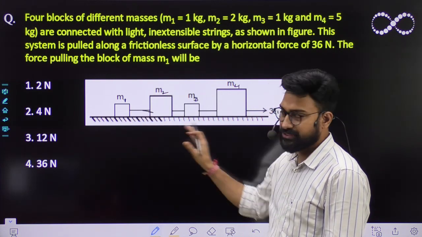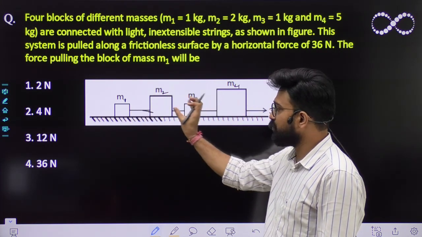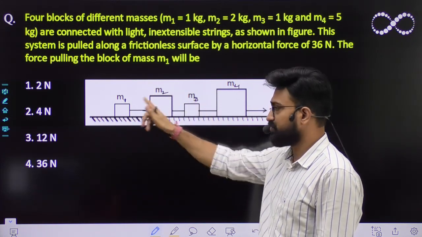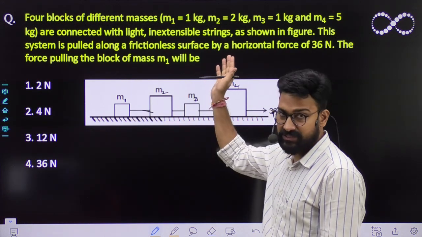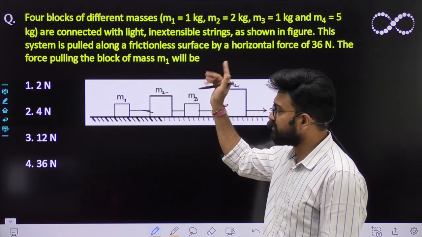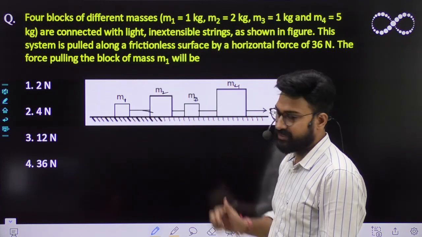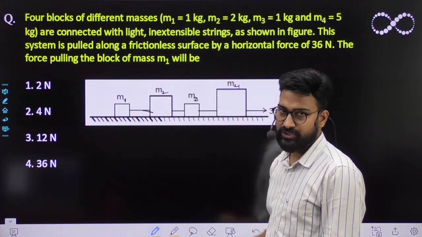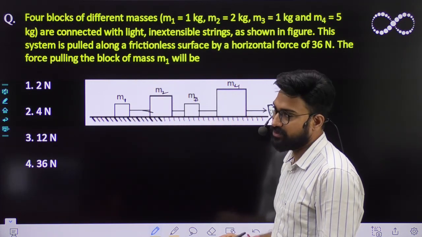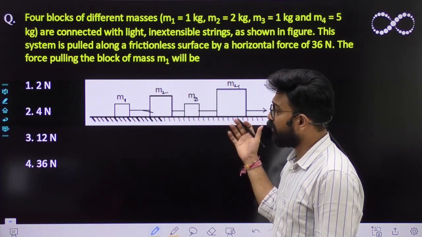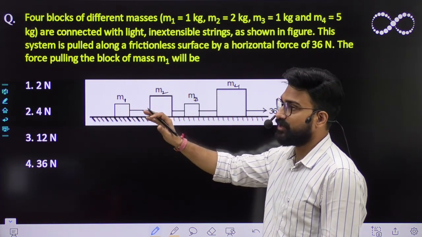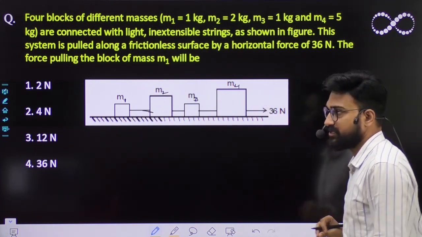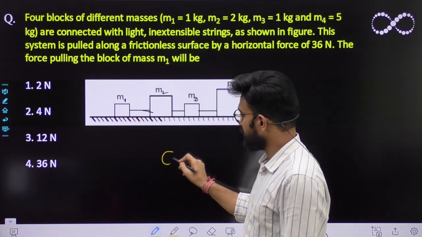So this is constraint motion, constraint है ना, सबका motion एक दूसरे पे depend कर रहा है, because they are constrained, they are tied up with the strings, and this string is massless, है ना, massless string है और inextensible string भी है. So that means the combined acceleration of the whole block would be same, because this is one of such type of block system in which the motion of each block is constrained. तो constrained है तो सबका acceleration same होगा अगर इसको इधर 36 न्यूटन से खींचें. So this acceleration would be common.